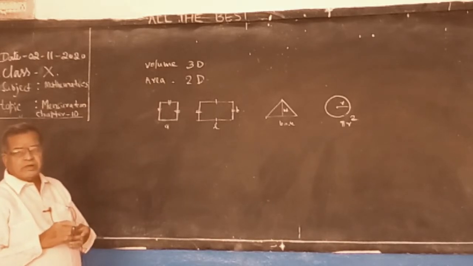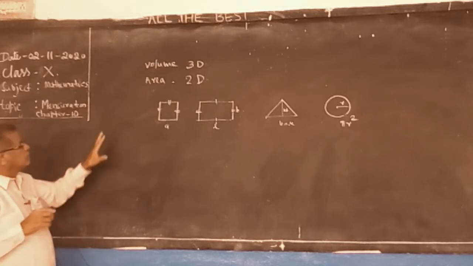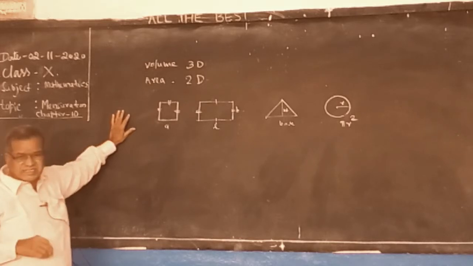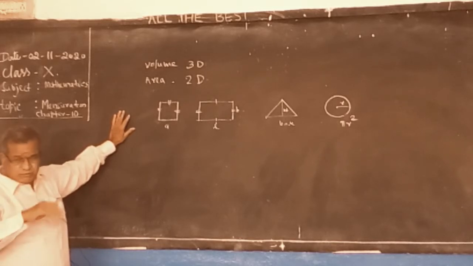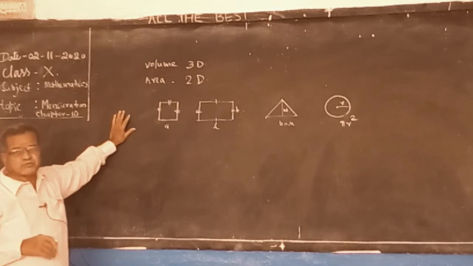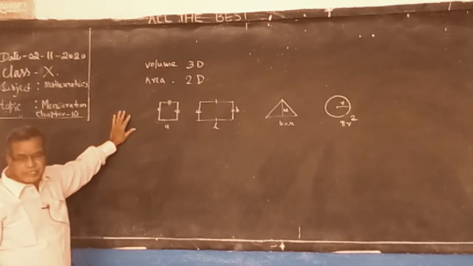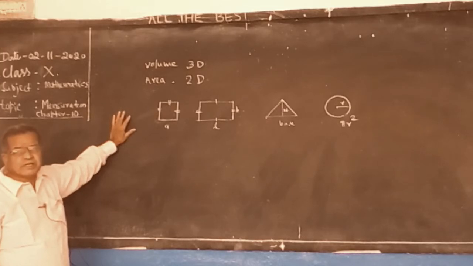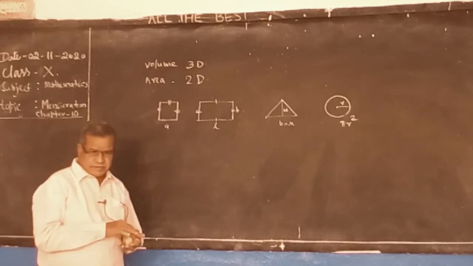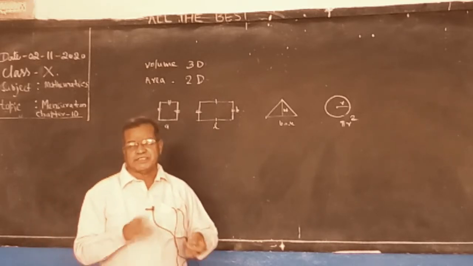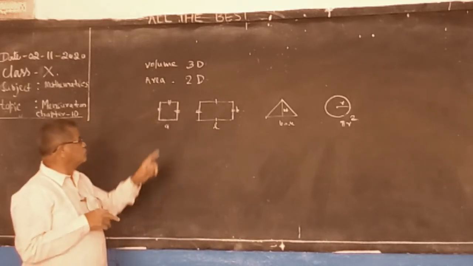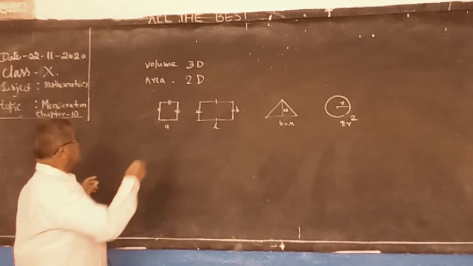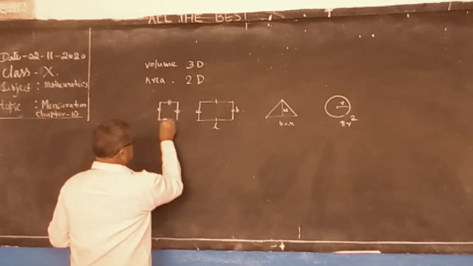See, in 9th class and 8th class, we did all the areas. In this 10th class, we are learning about 3D figures. What are the 3D figures? A solid contains three measurements, while a two-dimensional figure is a plane figure. Three dimensions we say are solids.